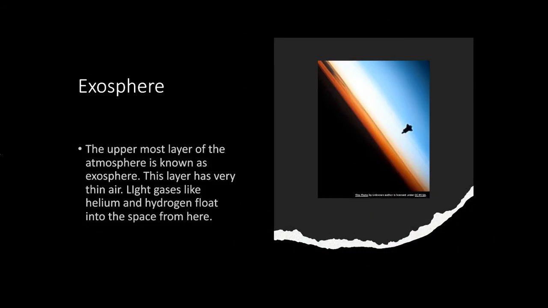So, the last and the least, exosphere. The uppermost layer of the atmosphere is known as exosphere. This layer has very thin air. Light gases like helium and hydrogen float into space from here.